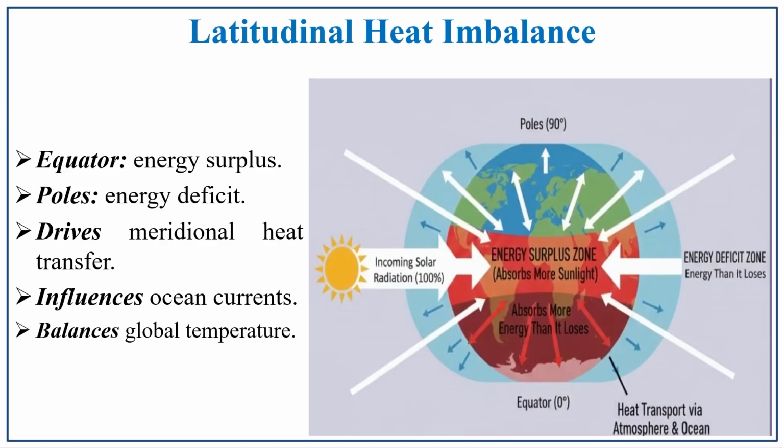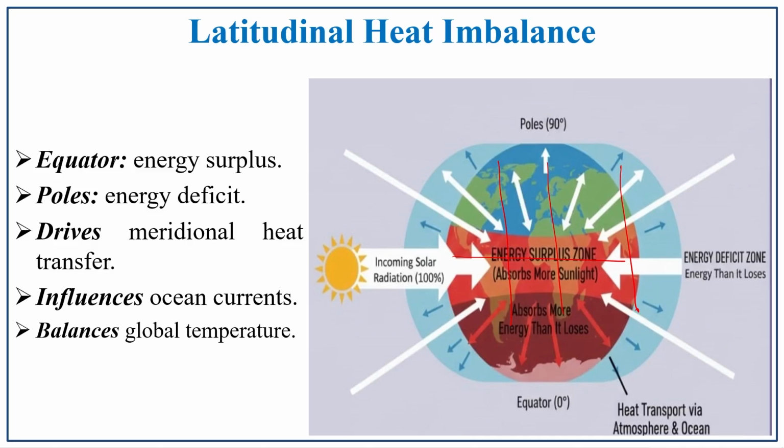Latitudinal heat balance: you all know that at the equator energy is surplus and at the poles the energy is deficit, which drives the meridional heat transfers. So, along each meridian also the heat is transferred. Because of this latitudinal heat imbalance, what happens?